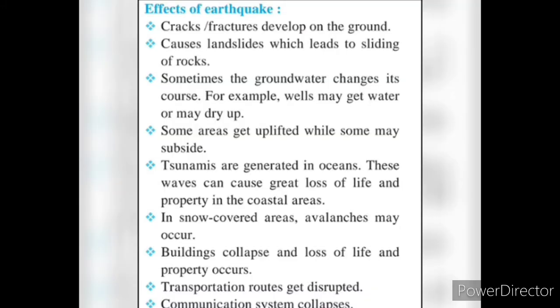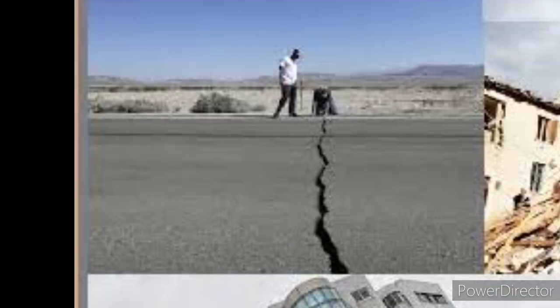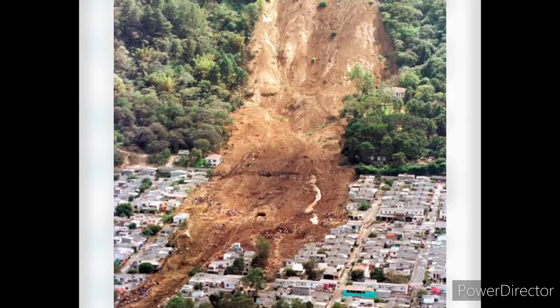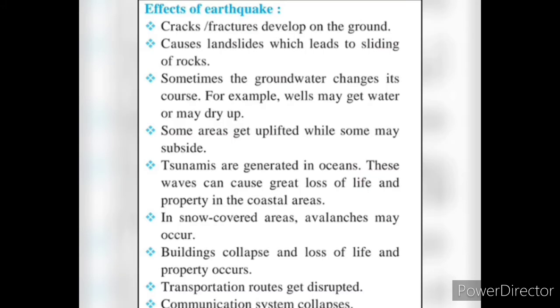Now, let's understand the effects of earthquakes one by one. Cracks or fractures develop on the ground. Causes landslides which lead to sliding of rocks. Sometimes the groundwater changes its course. For example, wells may get water or may dry up. Some areas get uplifted while some may subside.